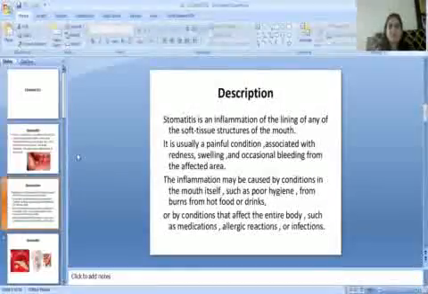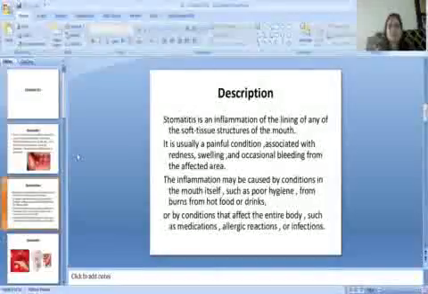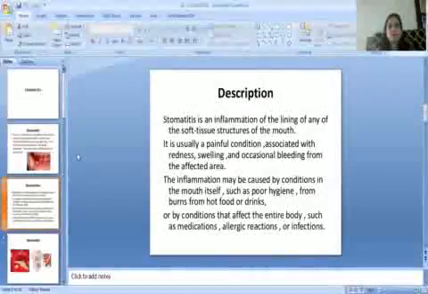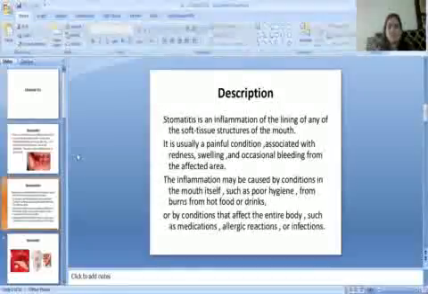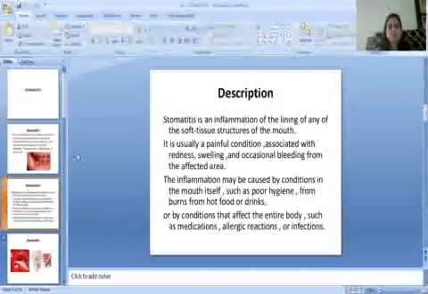Then its small description. Stomatitis is an inflammation of the lining of any of the soft tissue structures of the mouth. It is usually a painful condition associated with redness, swelling, and occasional bleeding from the affected area.